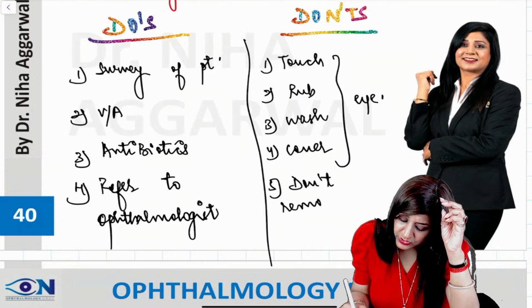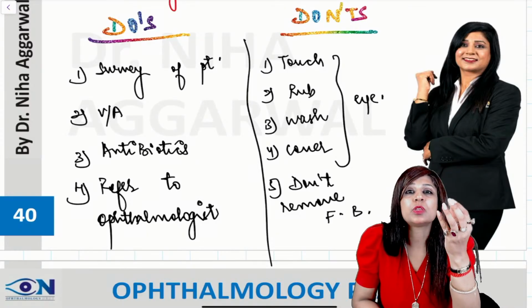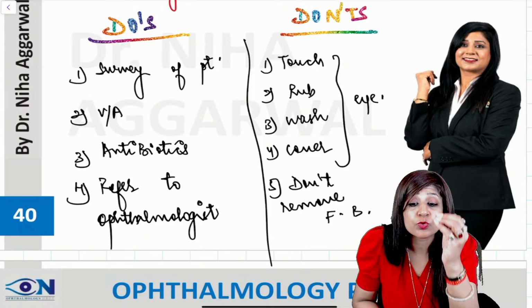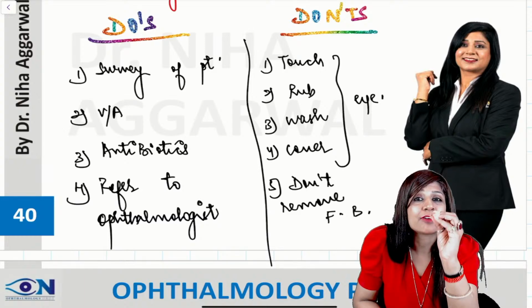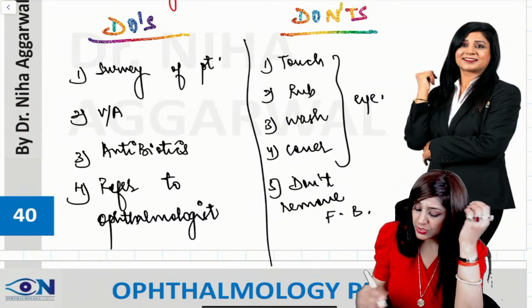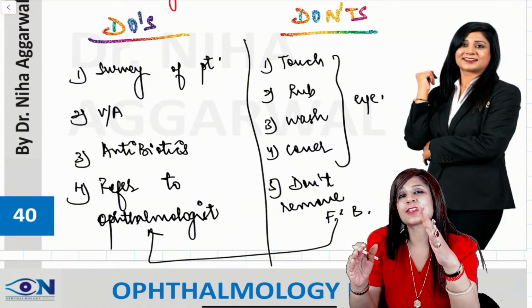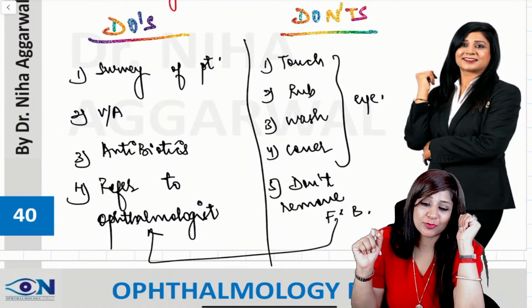Very, very important, because when you remove the foreign body you are converting it into an open wound, and we can have a lot of infection and a lot of chances of perforation. So you don't remove it, you refer to the ophthalmologist, we can do the CT scan, and under OT setup we are going to remove it.